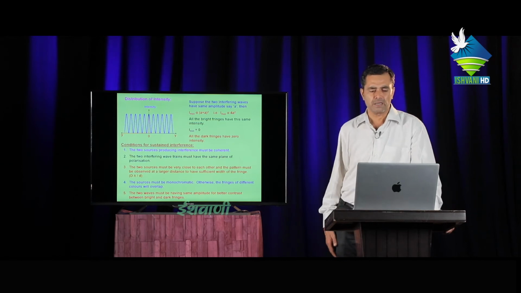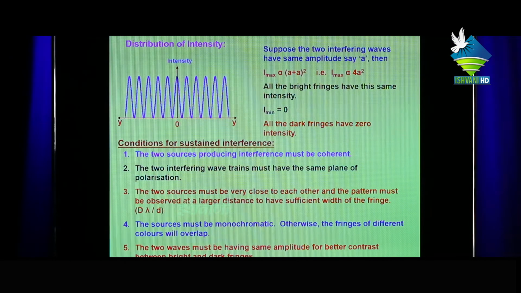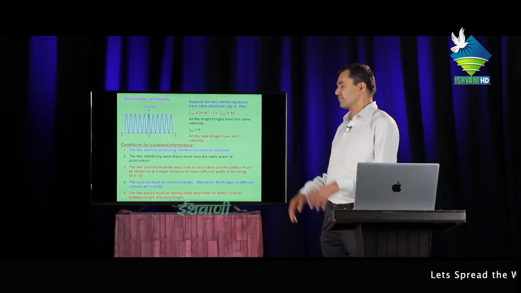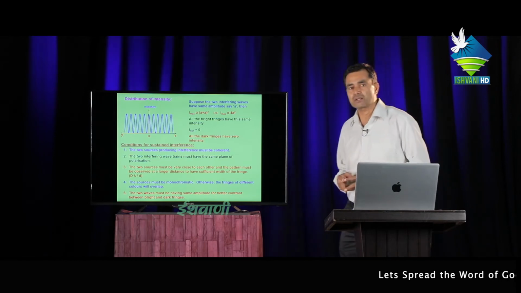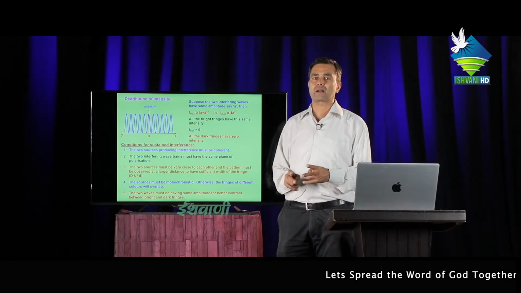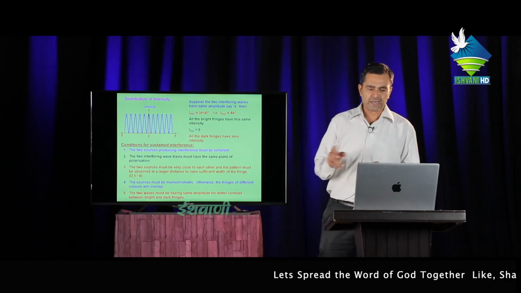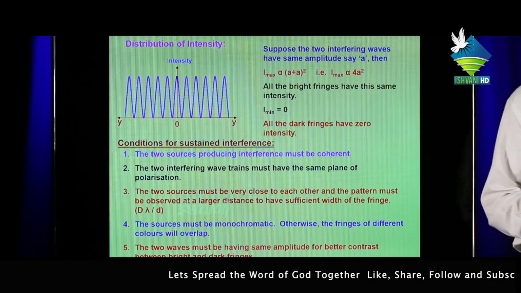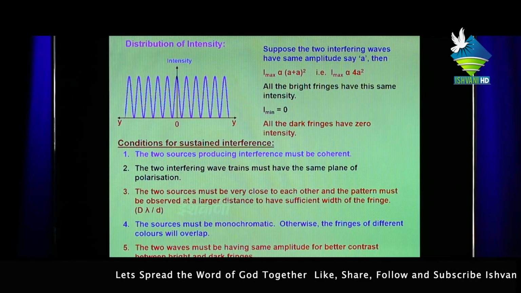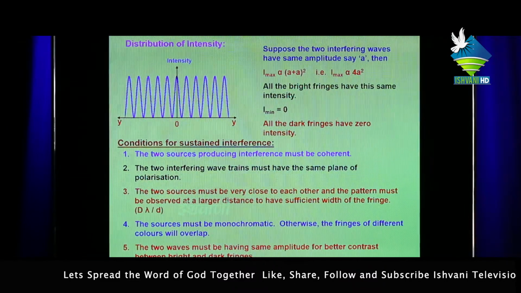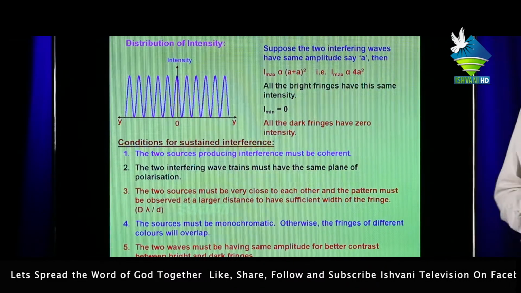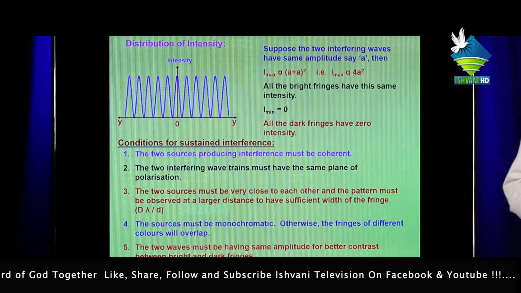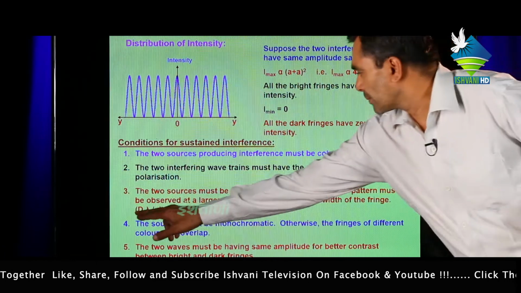Conditions for sustained interference. First, the two sources producing interference must be coherent. Means if any two waves are superimposed on each other, then their phase relation remains constant. Second, the two interfering wave trains must have the same plane of polarization. Third, the two sources must be very close to each other, and the pattern must be observed at a larger distance to have sufficient width of the fringe, d lambda upon d.